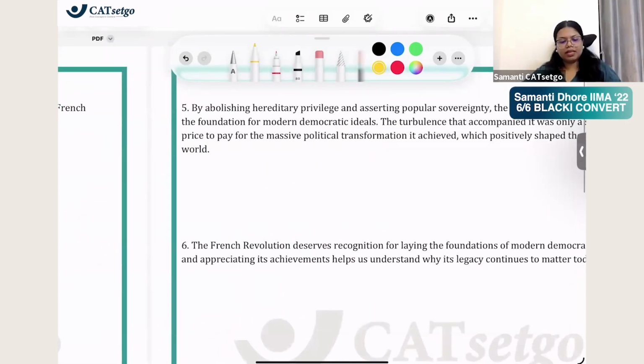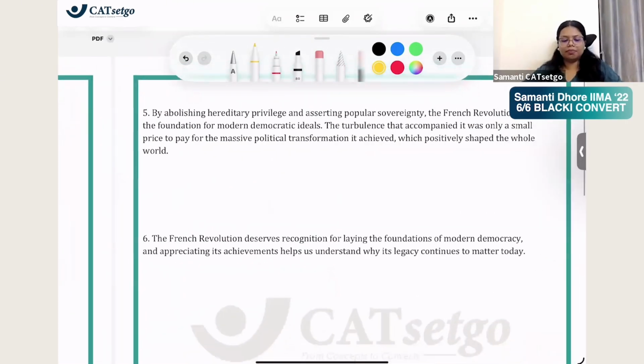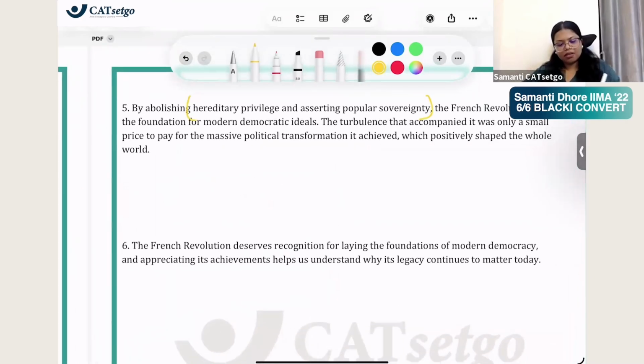And here it is saying, by abolishing heredity, by abolishing the bad things, the French Revolution led to the foundation of modern democratic principles. Same sentence it is. The turbulence that accompanied, वहां पे क्या लिखा था? Despite the turbulence that accompanied it. Neutrally just mentioned कि despite that, the fact that there was turbulence, there was good thing. यहाँ पे author says, the turbulence that accompanied was only a small price.